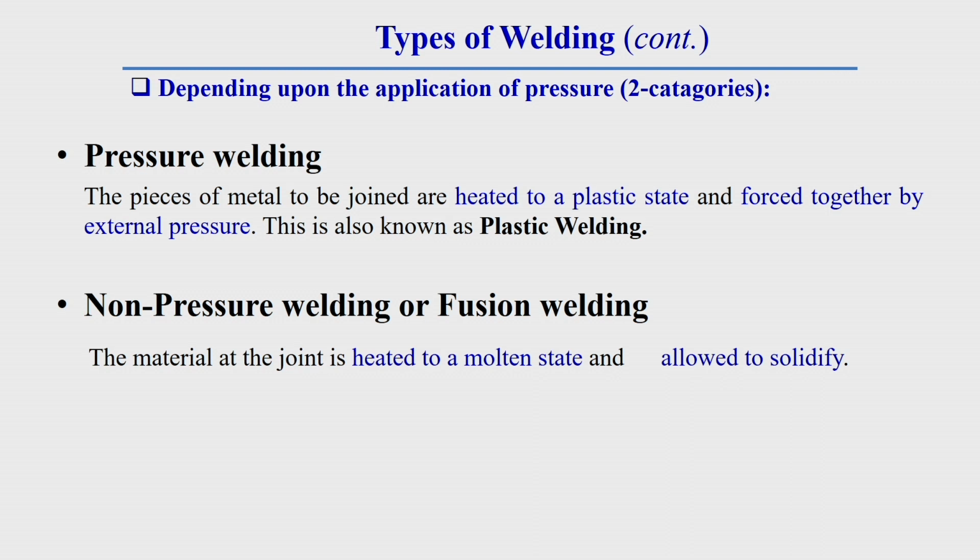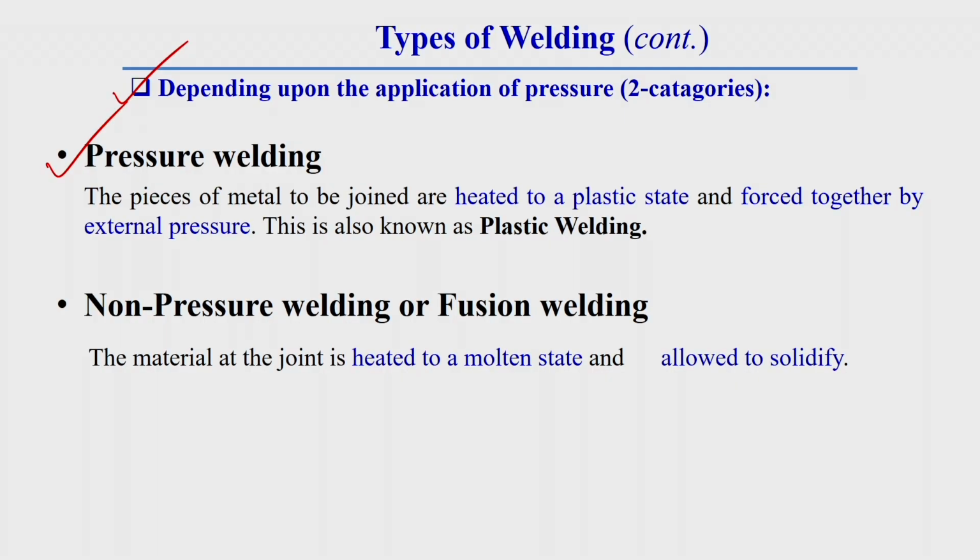Depending upon the application of pressure, welding can be further categorized into 2 different categories. One is pressure welding, another is non-pressure welding, which is sometimes called fusion welding. Generally in pressure welding, the pieces of metal to be joined are heated to a plastic state and forced together by external pressure. As external pressure is applied for joining, this is called pressure welding. This is also known as plastic welding, because here the temperature does not go beyond its melting point. The material is plasticized and joined together.